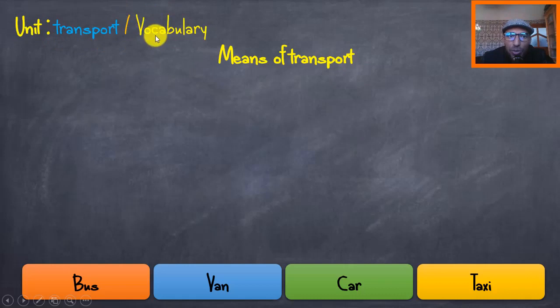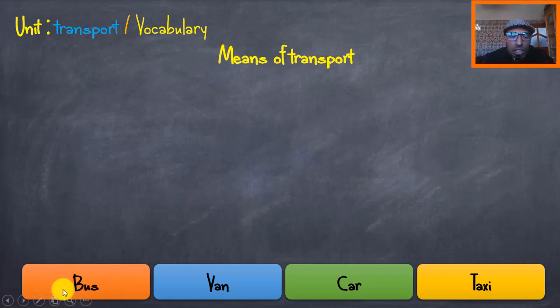And we're going to start with the new lesson concerning vocabulary. The lesson is about the means of transport, okay? Let's start here with the first group of words related to the means of transport. First of all, we are going to practice the pronunciation of the words. I say the word, I count 1, 2, and then 3, then you repeat after me, okay? Or you just listen to the word and then you repeat after me, okay?